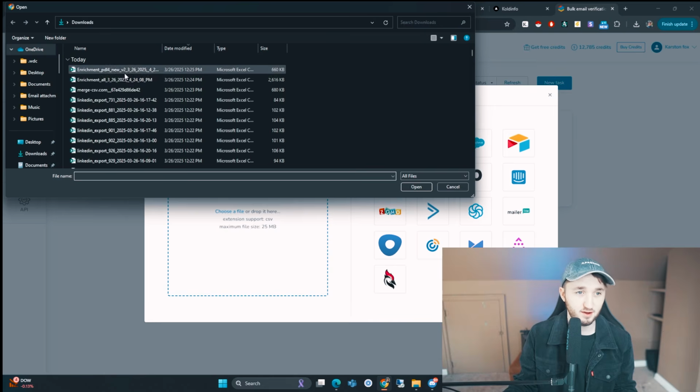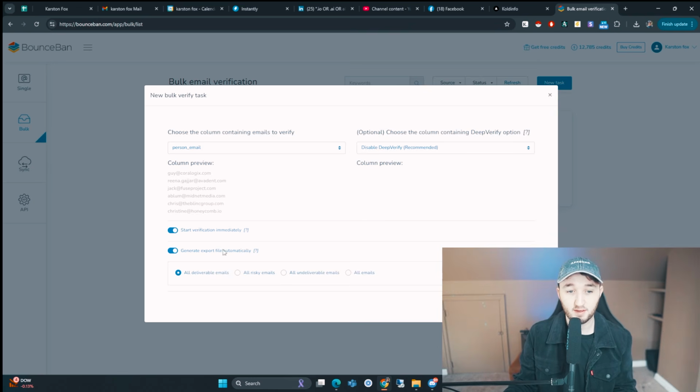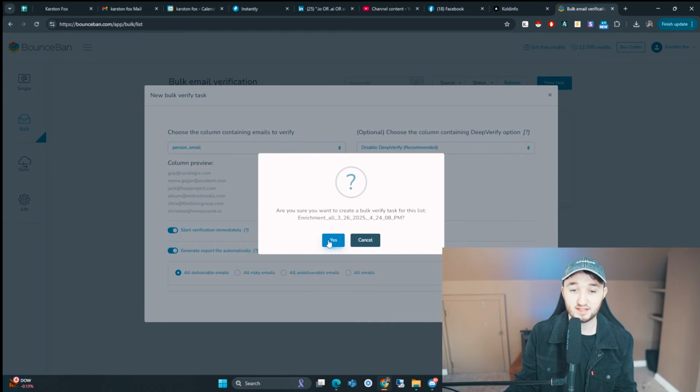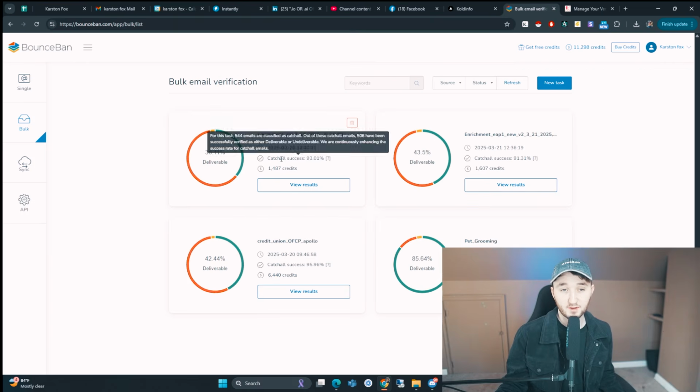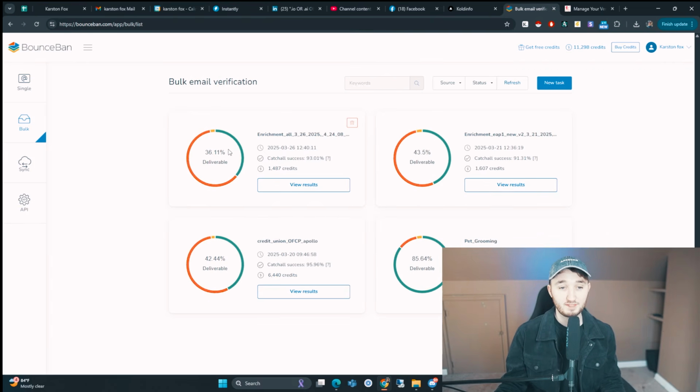So upload this file real quick. We found the email, personal email, and then we're just going to create task. This usually takes a little while to do. Okay, the emails are finally done verifying. Only 36% of them are valid, so it's 537 emails.